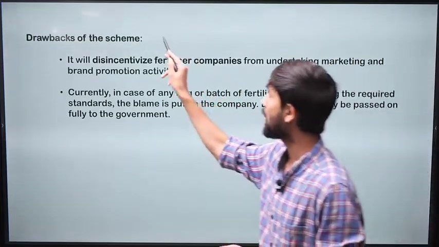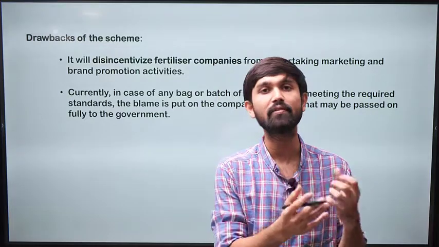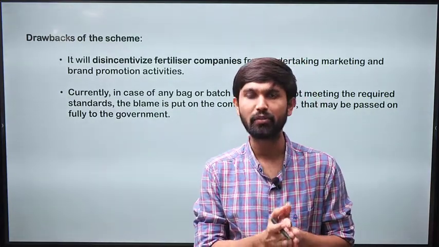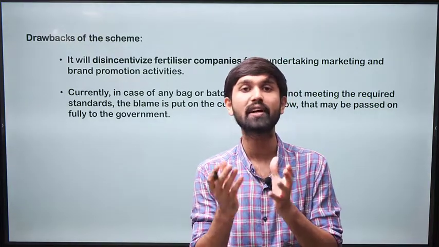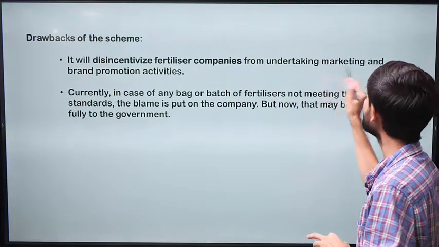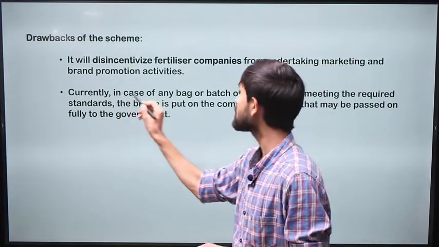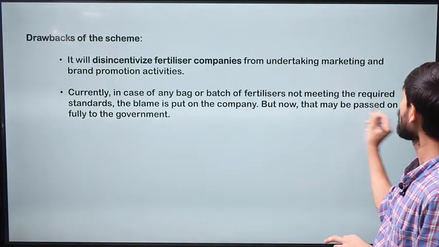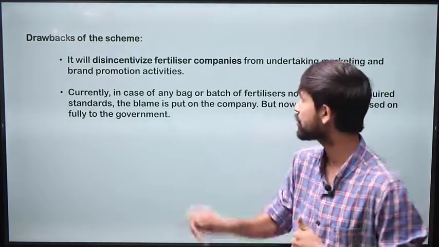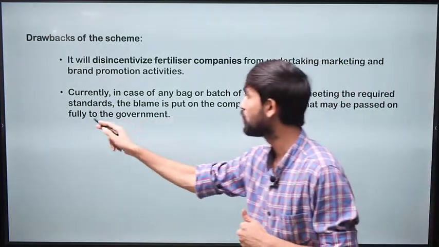But what can be the drawbacks of doing this? When the government is taking away the packaging space of the fertilizer bags, will this not disincentivize the private manufacturers or the manufacturers of urea, where they're not getting enough space? So it can disincentivize the fertilizer companies from undertaking marketing and brand promotion activities. And secondly, in case of any bag or batch of fertilizers not meeting the required standards, earlier if the packaging was of the private manufacturer, the blame would be put on that company. But now that may be passed on fully to the government.